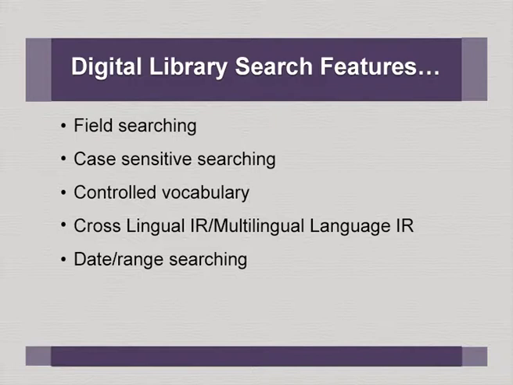Then controlled vocabulary should be supported by the search engine. That means if a non-standard word is entered, the system should replace it by the standard word, because probably the metadata was entered using a controlled vocabulary following MeSH or AGROVOC or some kind of thesaurus. Then cross-lingual or multilingual retrieval. This is a fairly complex phenomenon. First thing is multilingual retrieval. That means if the search term is in a language other than English, you should be able to retrieve.